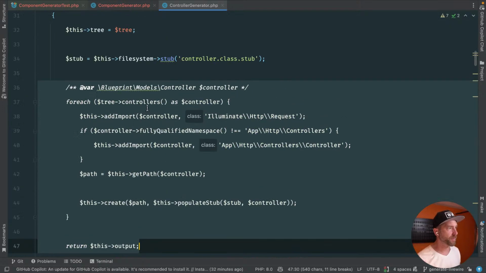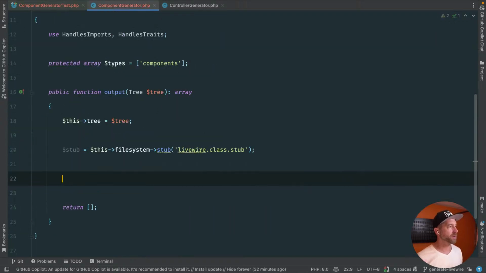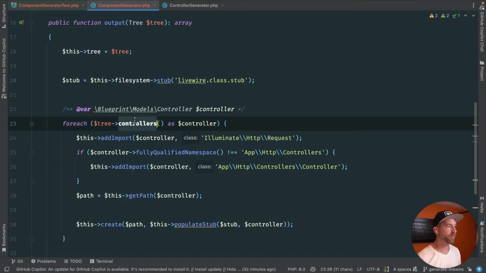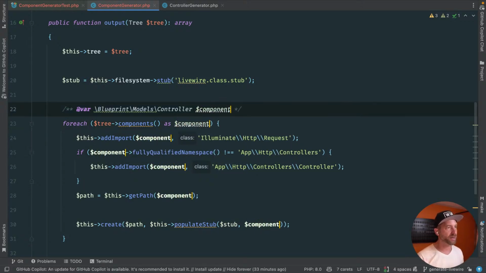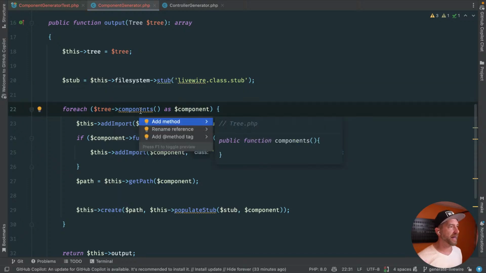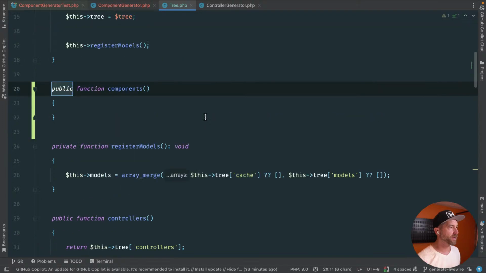All right, so we have tree controllers. That's interesting. Do we actually set that up? I don't think we have tree components, so that's going to be good. And then let's go ahead and change all these other names where I say controller, component. I could probably add a nice return type to that actually, so I hopefully don't need that. Let's fix that up. Let's add this method. Is this actually on here? Controllers is on here. Awesome.